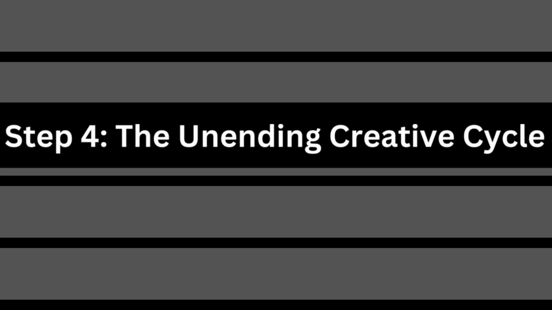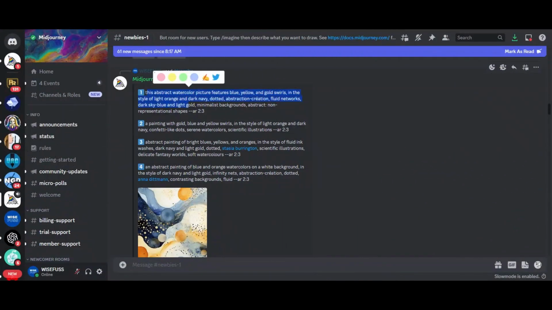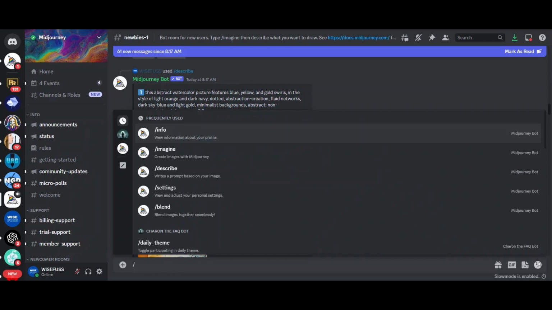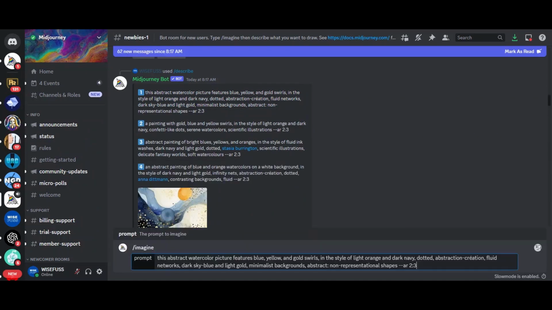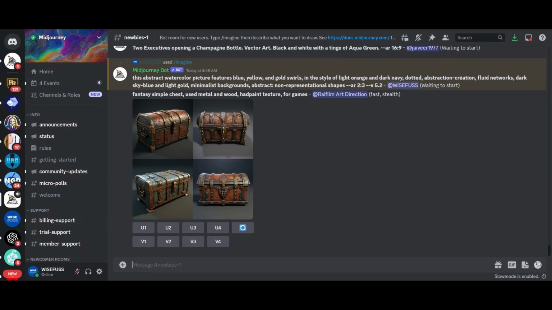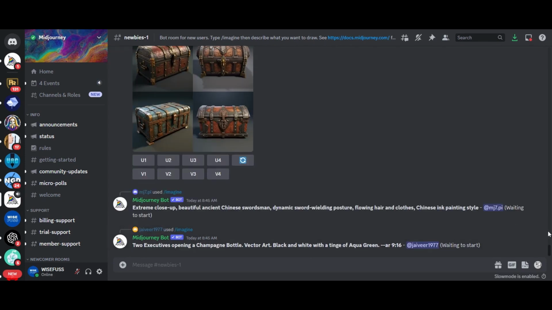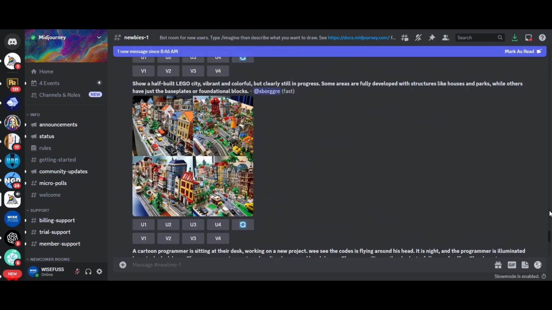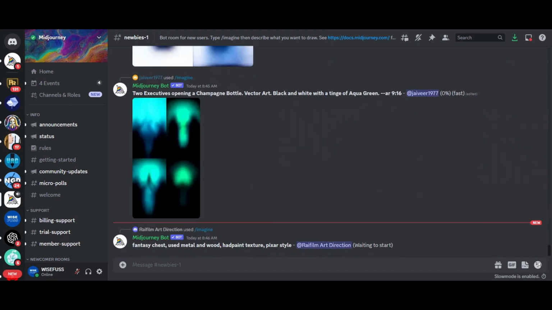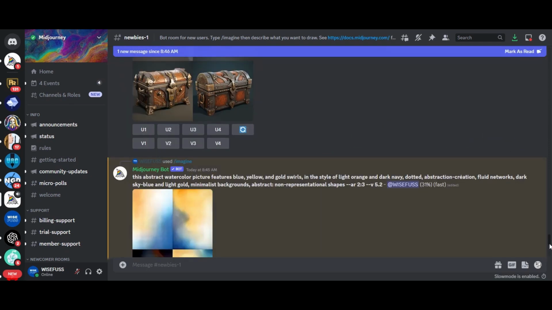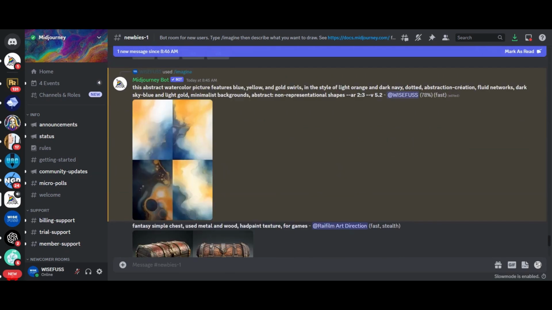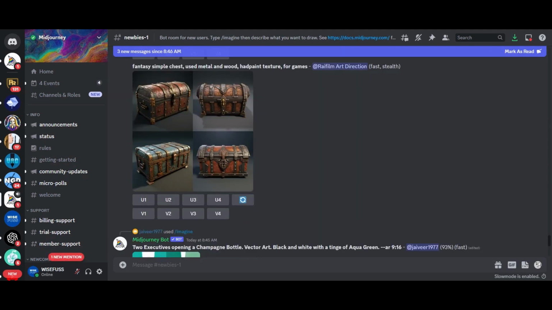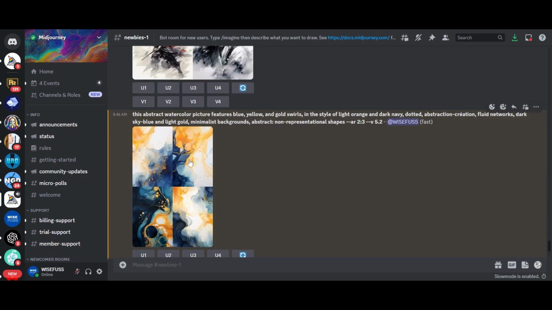Step number 4, the unending creative cycle. What if I told you that this tool is a key to an infinite art cycle? It's not just about the initial prompts, it's about the iterations that follow. Each prompt you receive opens a door to new interpretations. And here's the kicker. When you use Slash Describe on a newly evolved image, the cycle continues, leading to a cascade of creativity that seems limitless.